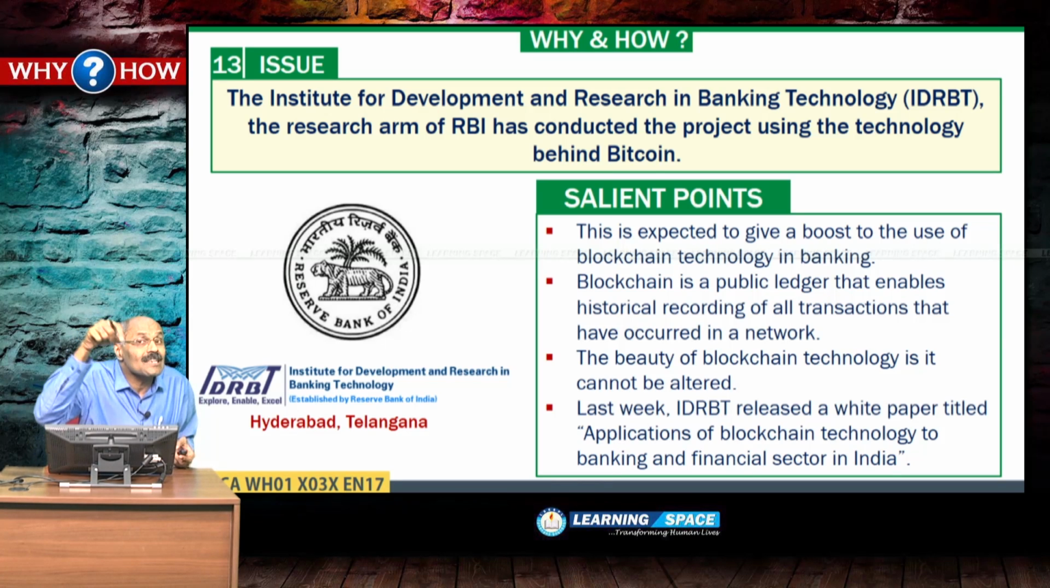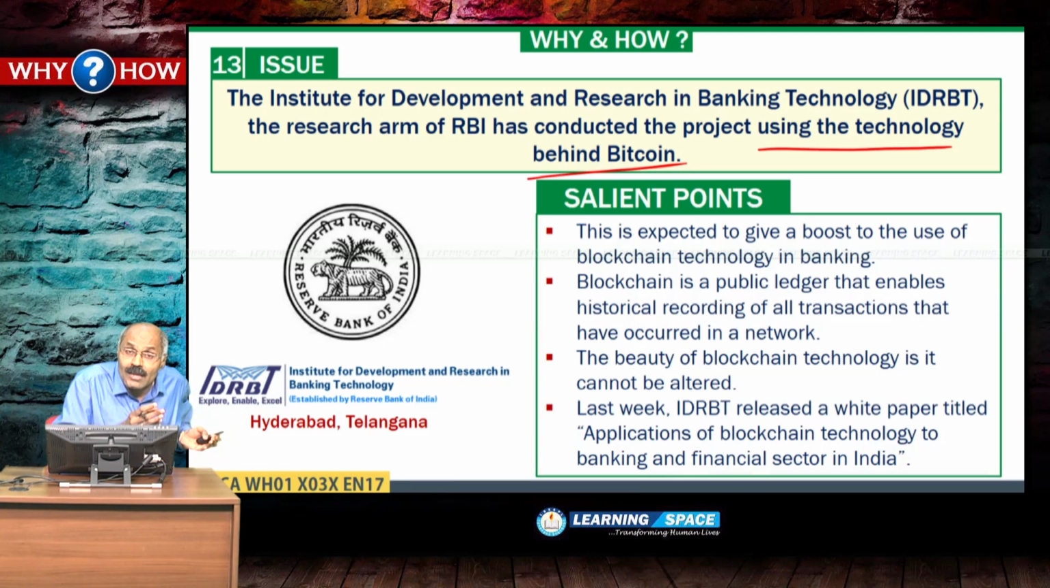IGIDR is based in Mumbai, and IDRBT is based in Hyderabad, Telangana. This organization has conducted a project using the technology behind Bitcoin, that is Bitcoin as well as blockchain technology. These two things we are going to deliberate as separate capsules, and blockchain technology came to the forefront nowadays because of more and more hacking.